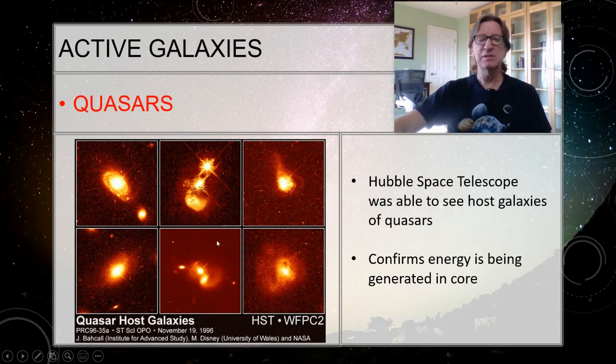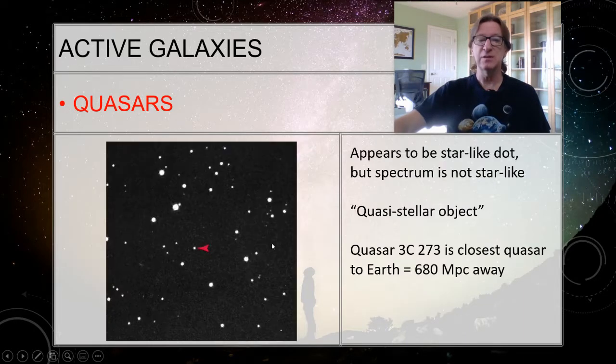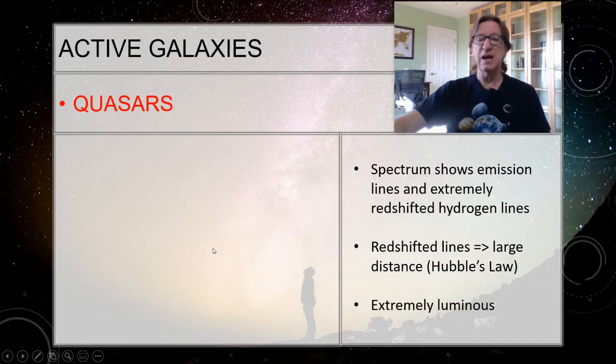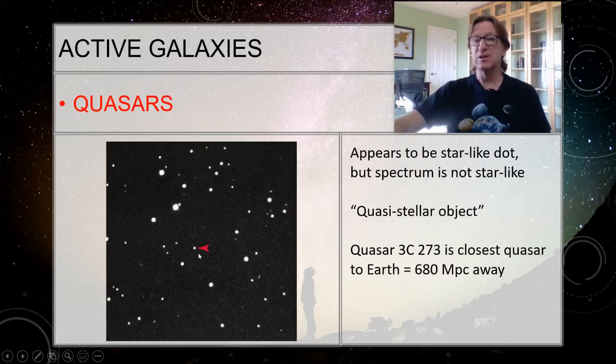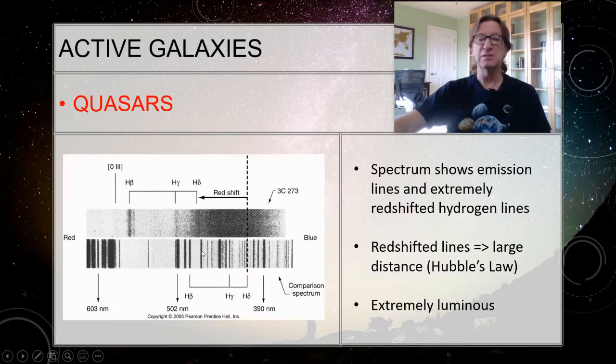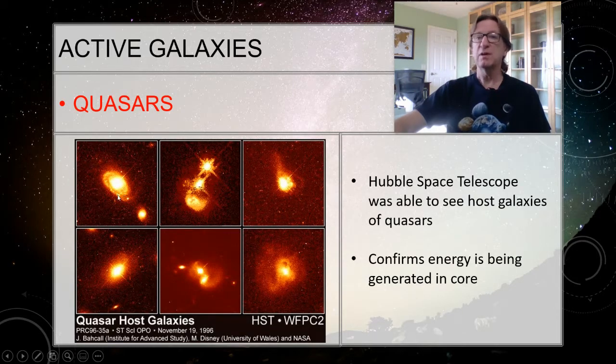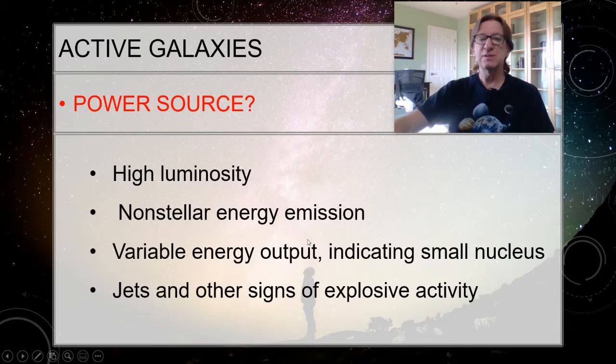This is a Hubble Space Telescope image of the core of the galaxies, and it can actually see in the center these really bright spots. So we now know that the energy from these quasars, like we see right here, that's actually a galaxy. It's not a star. And so that energy is coming from the core in the same way that the radio and the Seyfert galaxies are producing their energy. So something's got to be powering them.